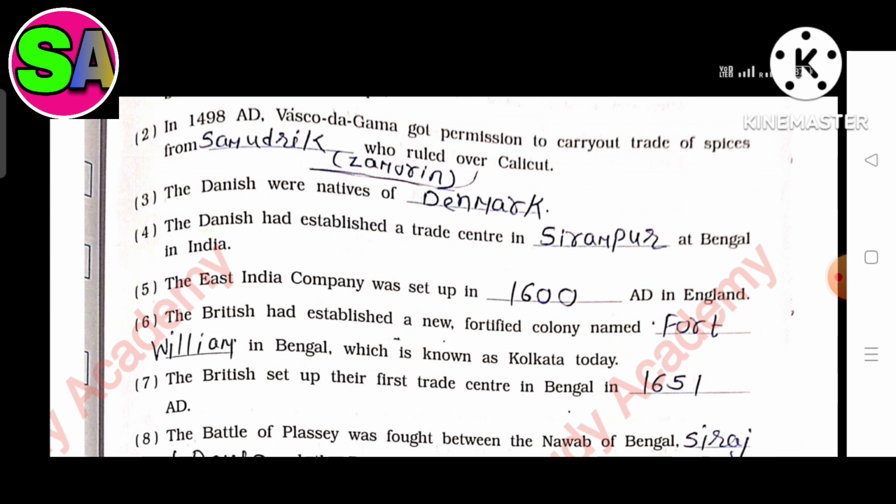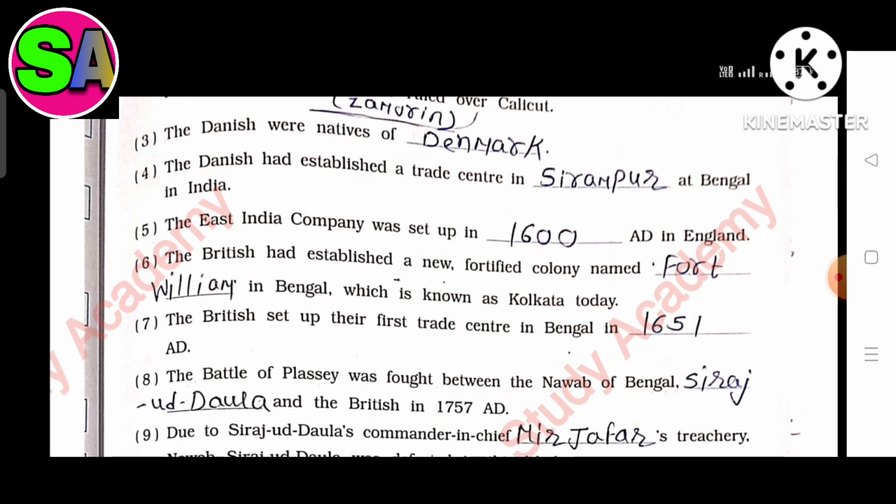Third, the Danish were natives of dash. The answer is Denmark. Fourth, the Danish had established a trade center in dash at Bengal in India. The answer is Serampore. Fifth, the East India Company was set up in dash AD in England. The answer is 1600. Sixth, the British had established a new fortified colony named dash in Bengal, which is known as Kolkata today. The answer is Fort William.